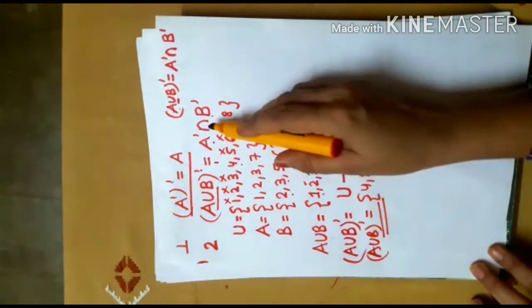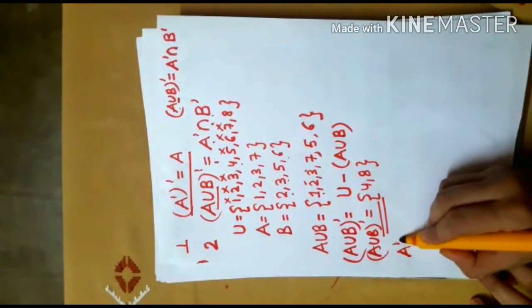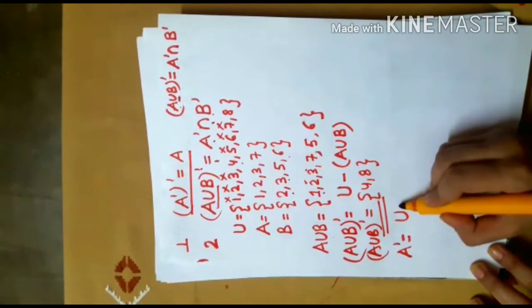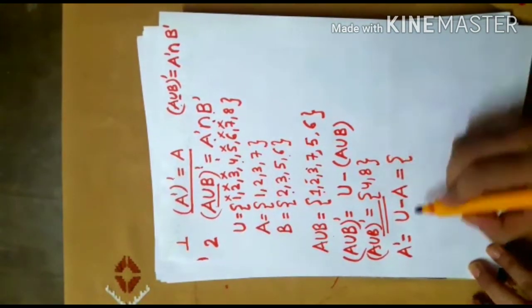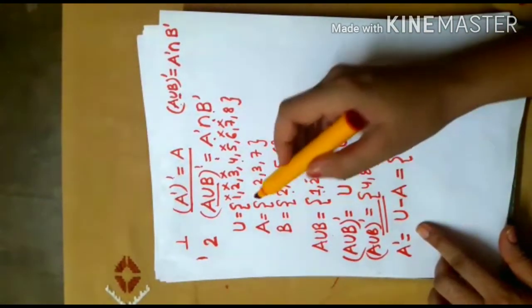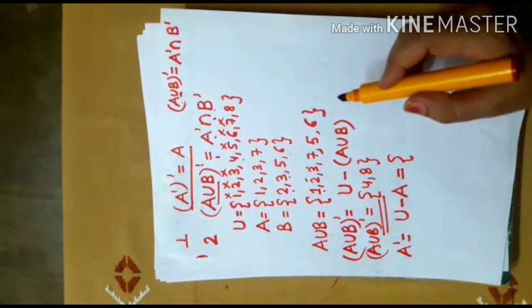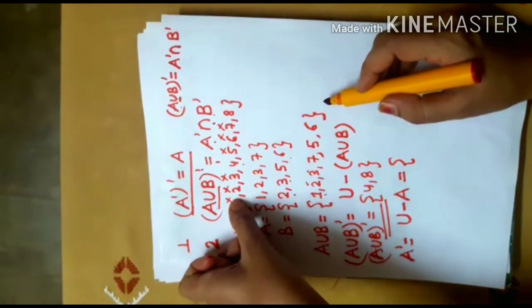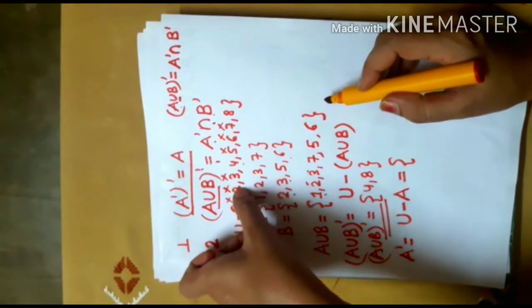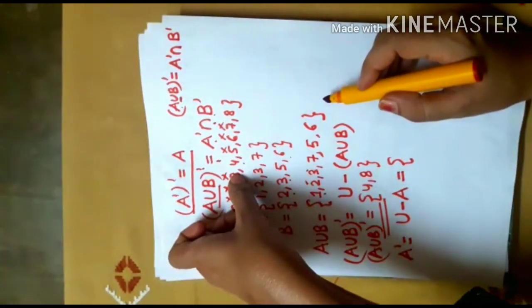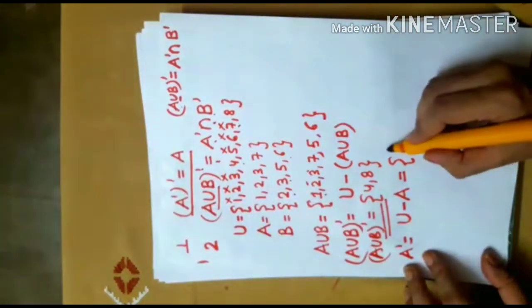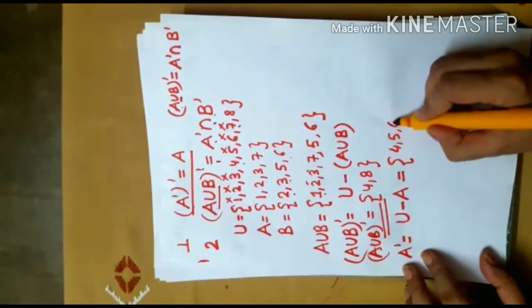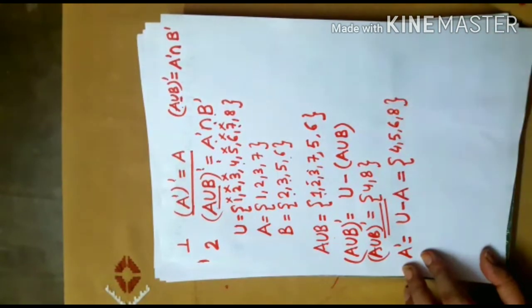Now for the right hand side, I want complement of A, which is U minus A. So from the universal set, I have to remove the elements of set A. 1 is there, so 1 will be removed, 2 will be removed, 3 will be removed, and 7 will be removed. So I'll be left with 4, 5, 6 and 8.